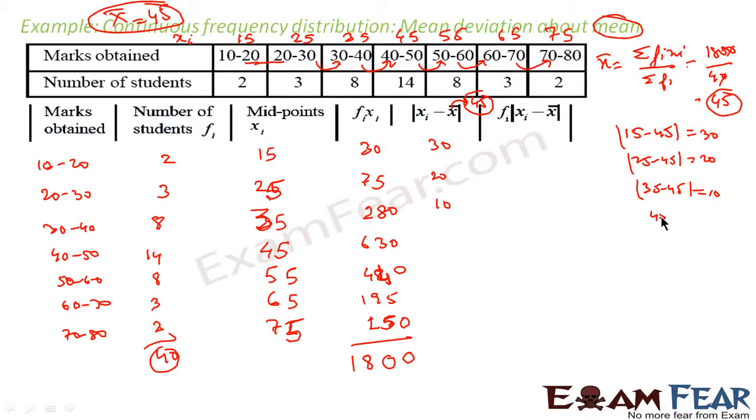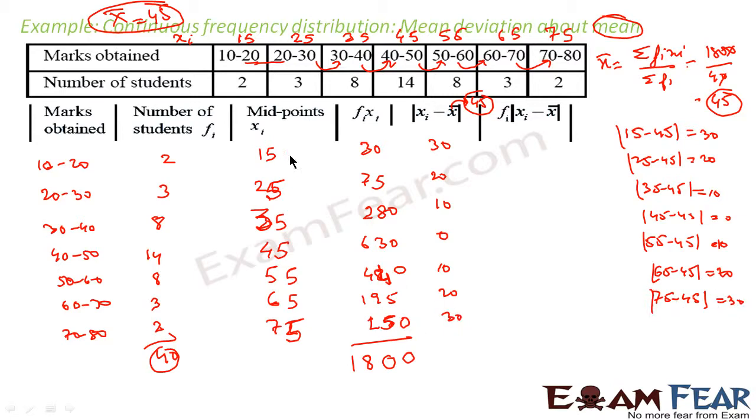Distance between 45 and 45 will be |45 minus 45|, that will come out to be 0. Distance between 55 and 45 will be |55 minus 45|, that will also be not 0, it will be 10 actually. Similarly, distance between 65 and 45 will be |65 minus 45|, that will be 20. And distance between 75 and 45 will be |75 minus 45|, that is 30.